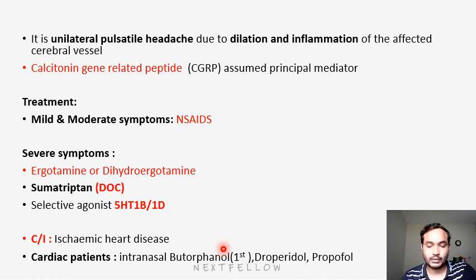We have to remember this very important point: sumatriptan will not be beneficial in cardiac patients. They may give a scenario like a cardiac patient and ask the drug of choice. We would go with sumatriptan, but that option is wrong. Sumatriptan will not be useful in cardiac patients because it will cause coronary spasm. So what is the drug of choice? Intranasal butorphanol. The next drug is droperidol if not treated with butorphanol. Finally we go with propofol, that is an anesthetic drug. Next, this is the treatment for mild, moderate, and severe.